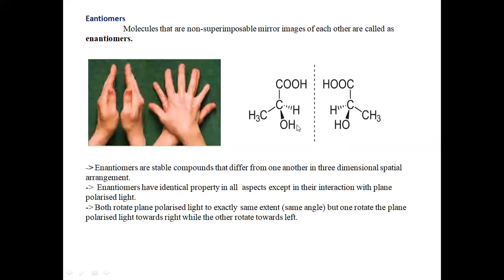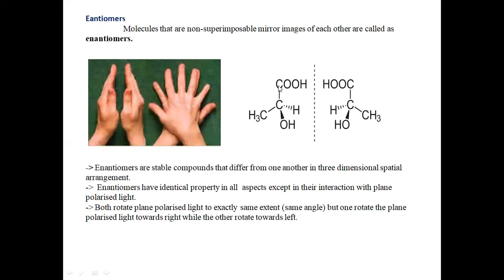See the example over here. We know that there should be a chiral carbon atom in order to be an enantiomer. If the compound should be an enantiomer, then it should contain a chiral carbon atom. See the compound over here. The first compound is having a chiral carbon atom. You have to remember, if we are representing a chiral carbon atom, you should represent it with an asterisk. Asterisk is generally referred to as a star on the carbon atom. Here this is a chiral carbon atom.